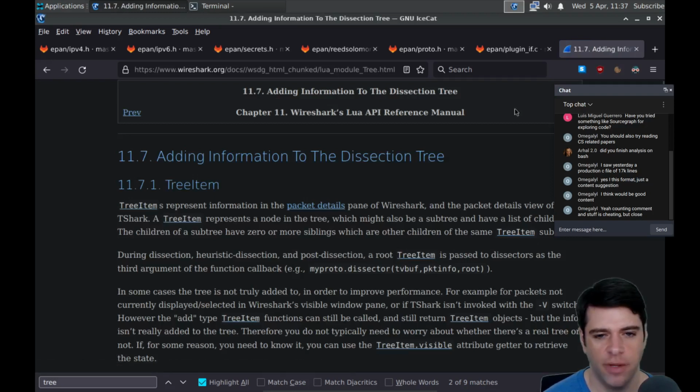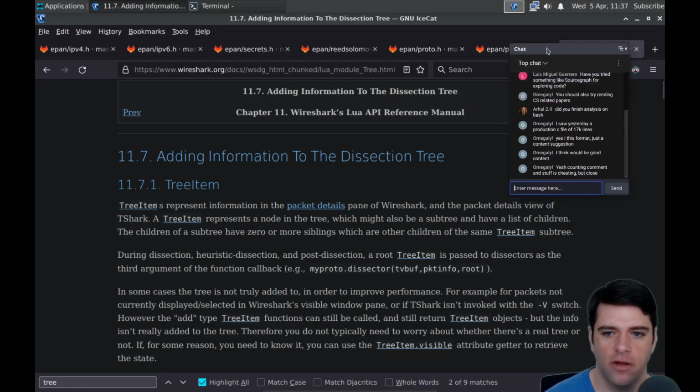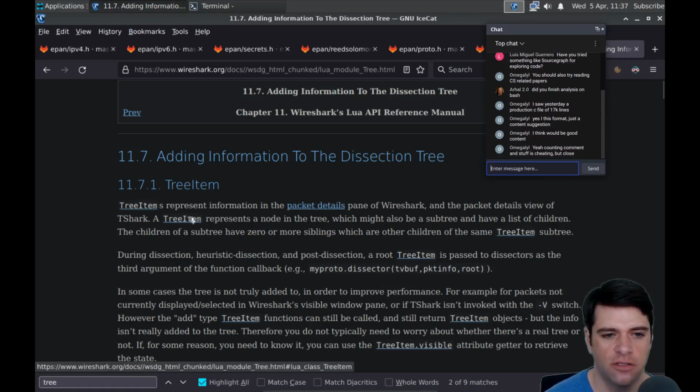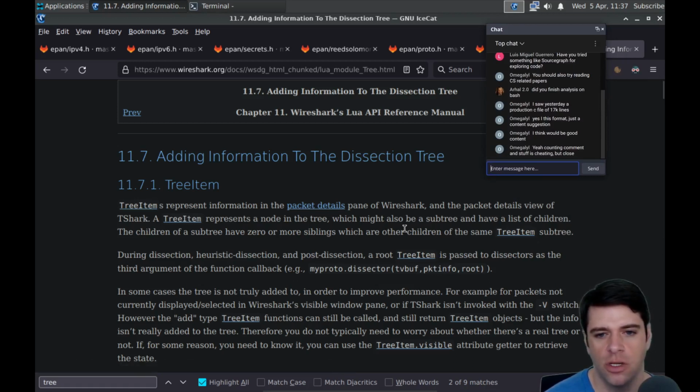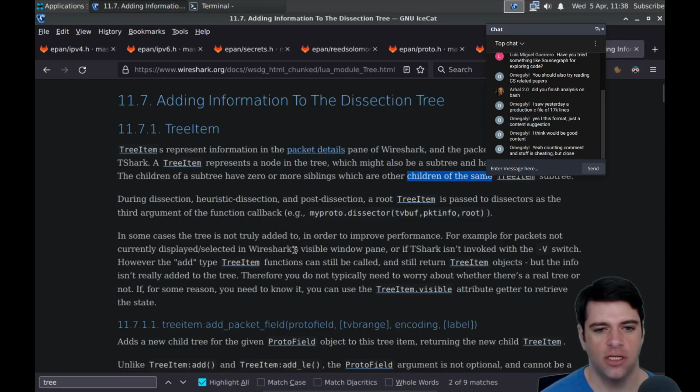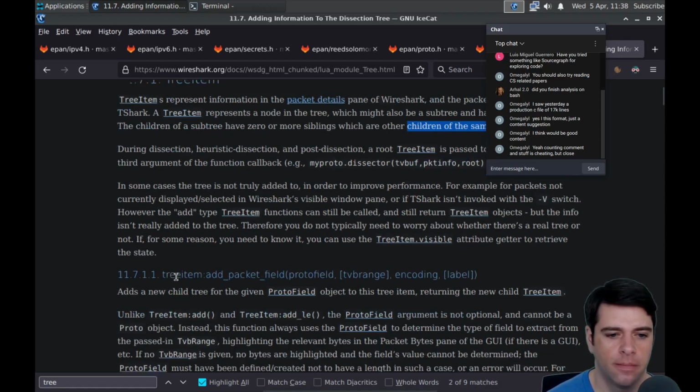Tree items represent information. In the packet details pane of Wireshark, or the packet details view of Tshark, a tree item represents a node in the tree, which might also be a subtree and have a list of children. The children of a subtree have 0 or more siblings, which are other children of the same subtree. During dissection, heuristic dissection, and post dissection, a root tree item is passed to dissectors as the third argument. Okay. In some cases, the tree is not truly added to in order to improve performance.